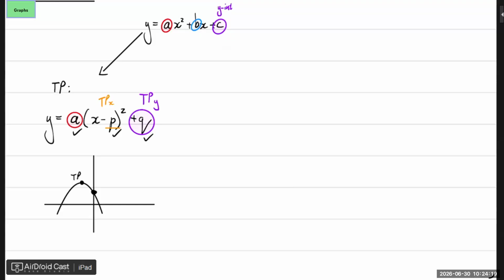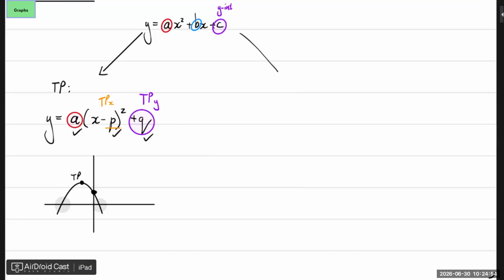Why do I still need to have it a nice graph? The x-intercepts. So I don't have the x-intercepts yet. Unfortunately that I don't have, but I can easily get it. I just equate y to 0. But what I want you to see now is from a standard equation, it was not sufficient to completely draw the graph. But now at least when it's in the turning point form, it's a bit easier. I know what the turning point is. I know what the y-intercept is. I know what the shape is. So more or less, I know how the graph should look.